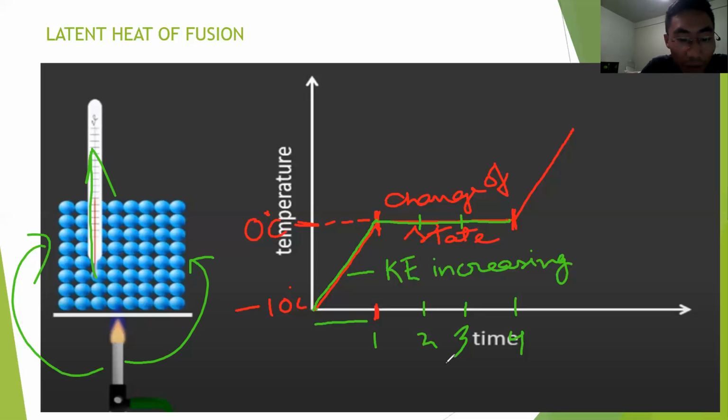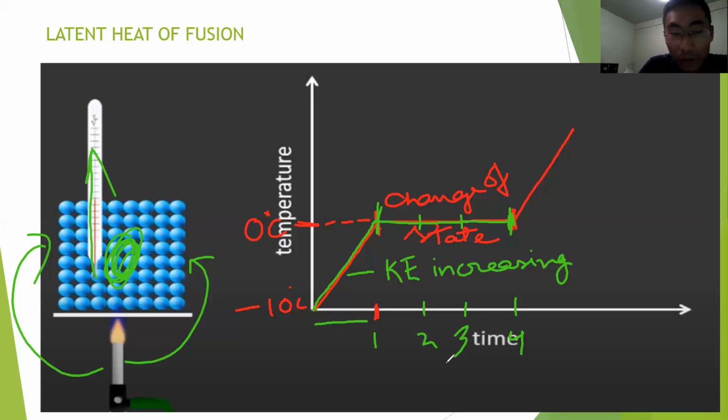If the energy that is supplied during the time frame of the flat line is used up here, then definitely the mercury in the thermometer will rise, but it is not rising up.